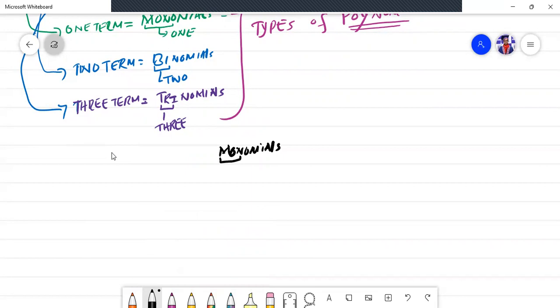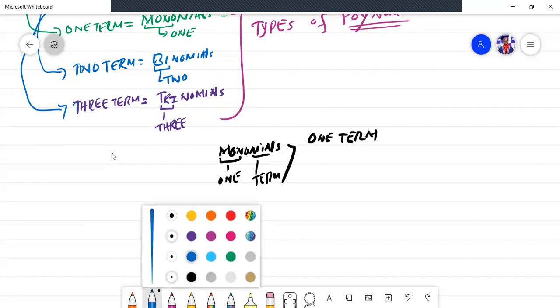What do you mean by mono? Mono means one, and nomials means term. So what do you mean by this? It means one term.